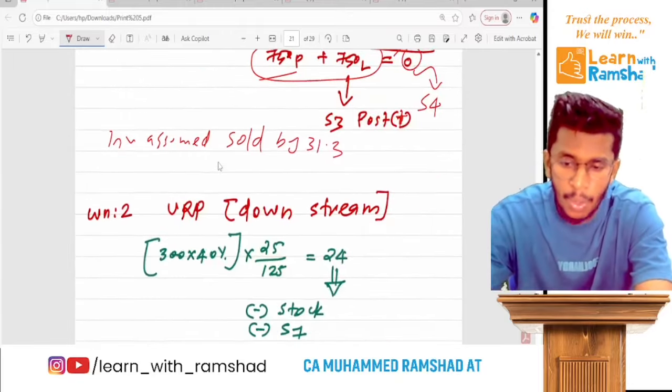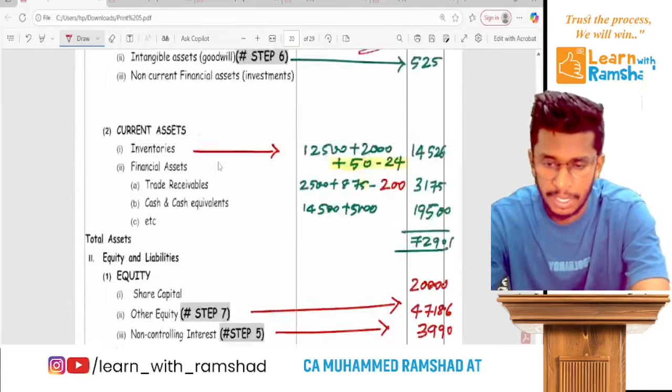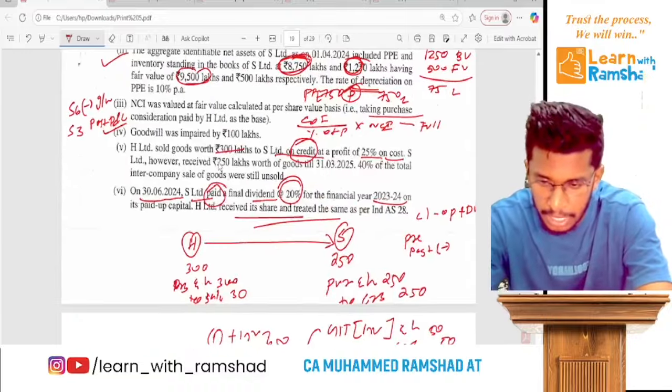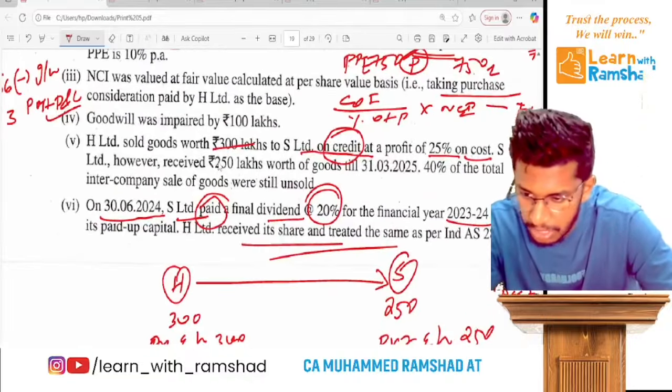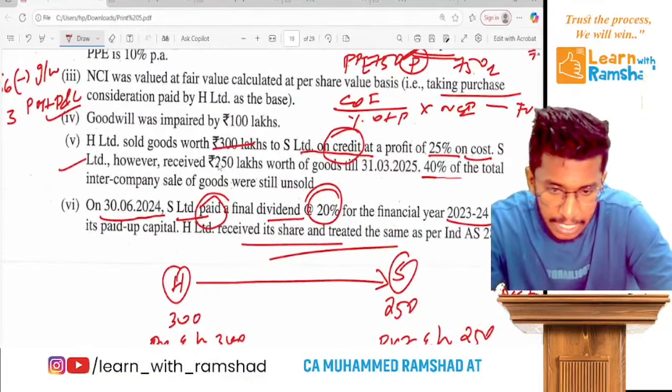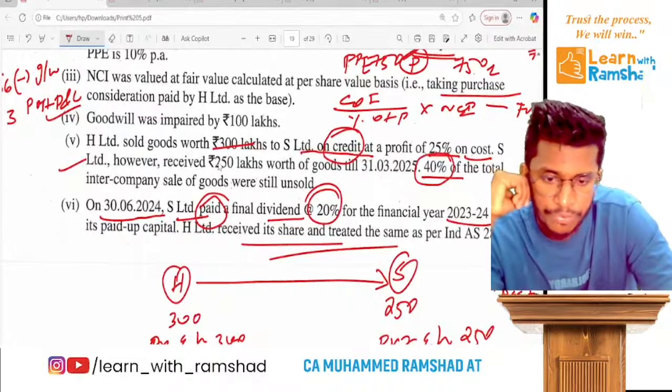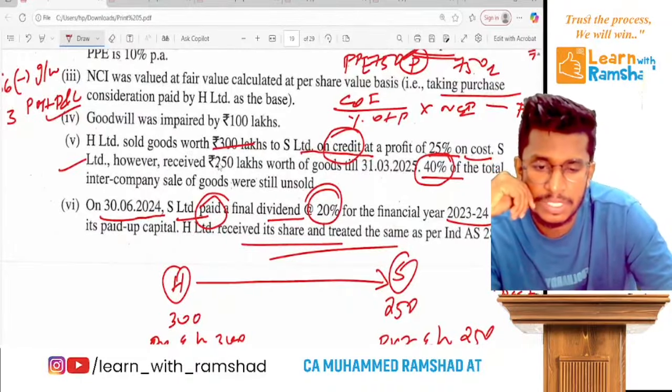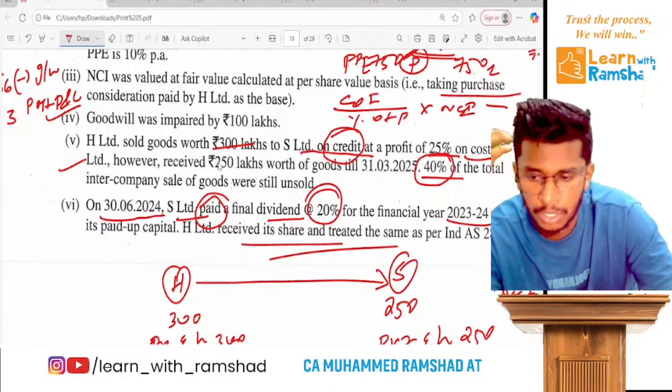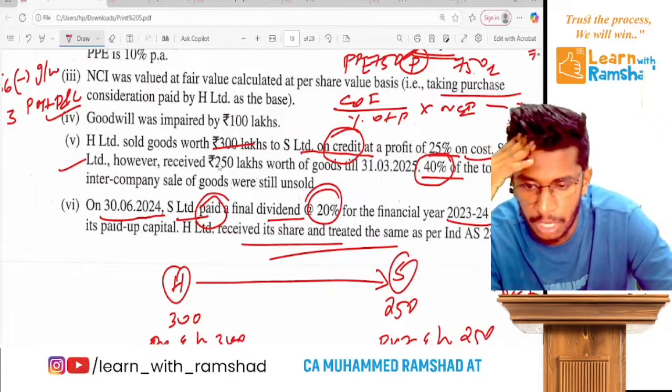Clear? Now the next adjustment. Before reading this, actually there is a transit item. After that, 40% of total intercompany sale were still unsold.